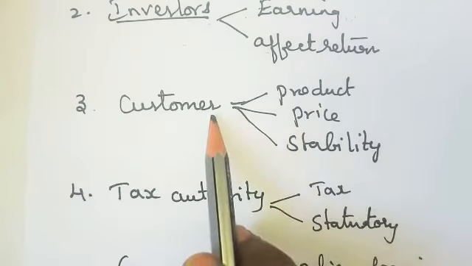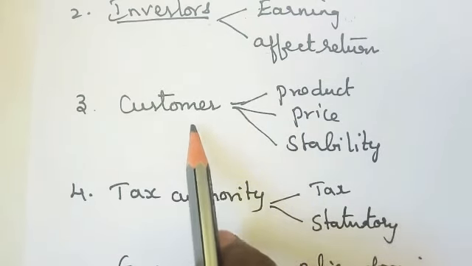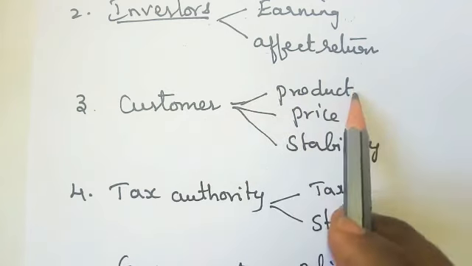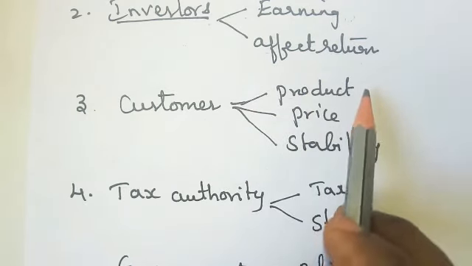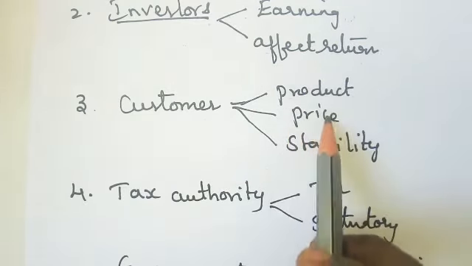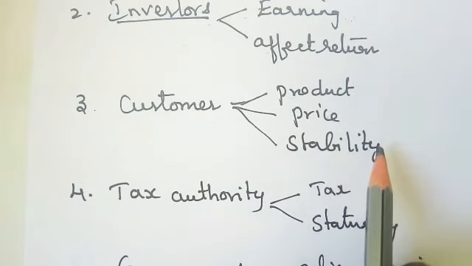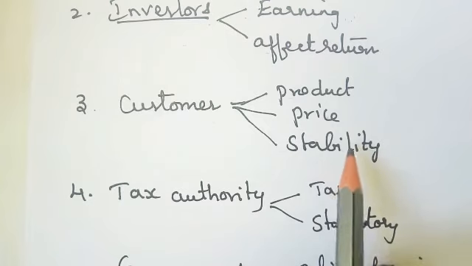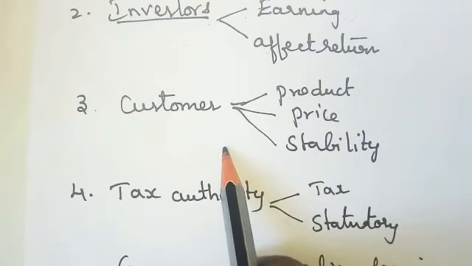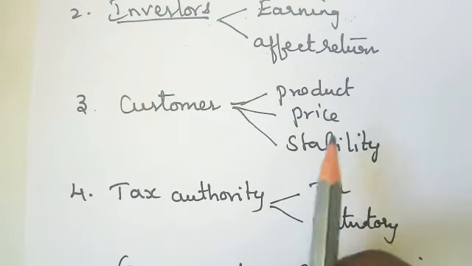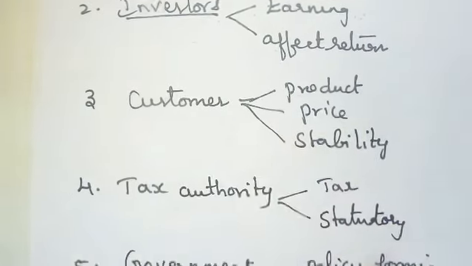Next, customer. Those are buying your product. Think of a shampoo: the details of that product, how much, what chemicals they are mixing, and they should know what the price is. If this product is good, will the supply continuously be there or not? Only if the company is making a profit will the manufacturing supply be regular. So all this accounting is needed.